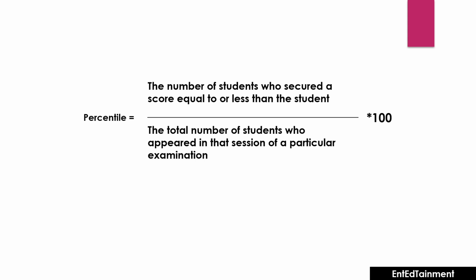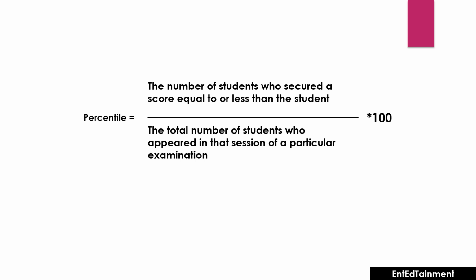And there are 50 students who scored less than you, like minus 1, minus 2, minus 3. So here they are taking the competitors' number and dividing that by the total number of students. Suppose the total number of students were 1000, and they multiply that by 100 and they will get the percentile. I feel that you understood the concept.